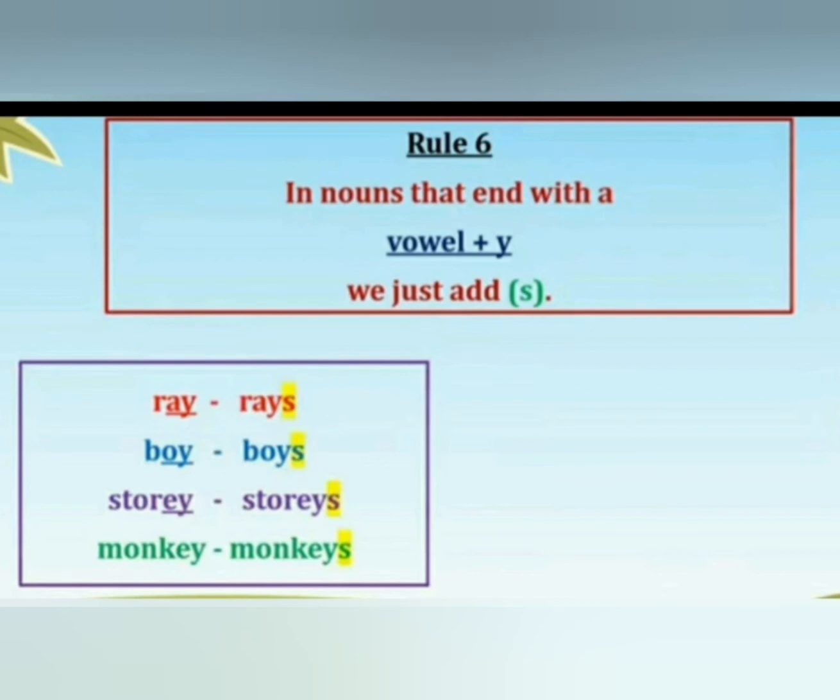Here we have some examples. Ray ends with y and has a vowel before y. So we have to add s here. Ray, and the plural of ray is rays. Boy, boys. Toy, toys. Monkey, monkeys. In all these words, we have a vowel before y, so we add only s here.